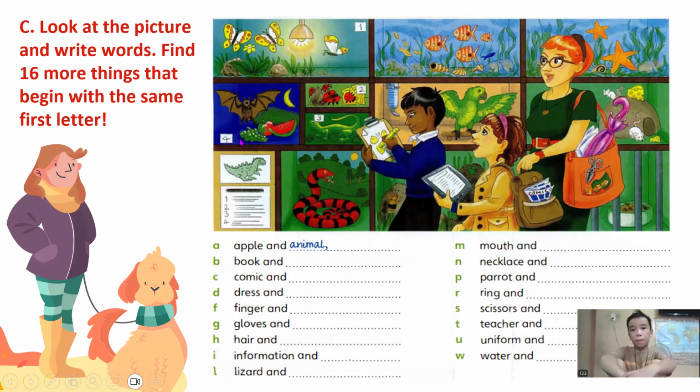Anything else? Belt. Pardon? Belt. Okay, very good. Belt and bat. What about letter C? Comic. Comic and